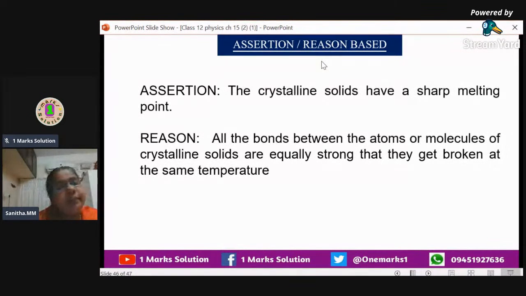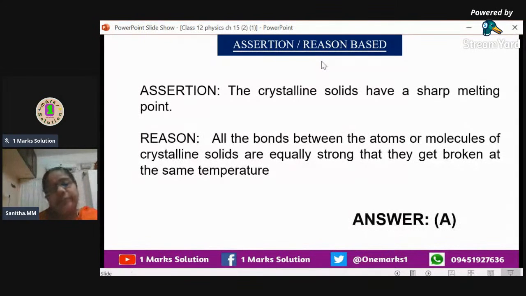And the last question of the assertion pattern: the crystalline solids have a sharp melting point. What is the reason behind it? All the bonds between atoms or molecules of crystalline solids are equally strong, so that they get broken at the same temperature. So, is it correct or not? Yes, of course. Why? Because if they are breaking at the same temperature, the melting point will be sharp. So, the answer is A.